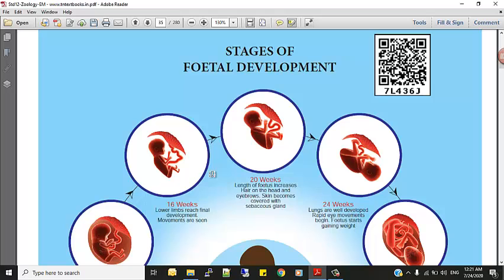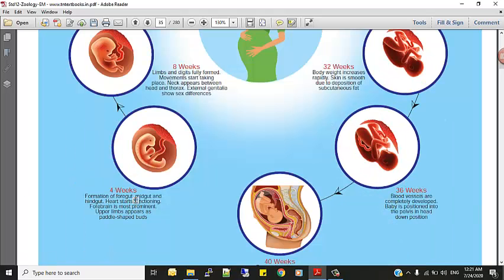And the stages of development, once again, up to 4 weeks. What will happen in the 4th week? Formation of foregut, midgut and hindgut. Foregut, midgut, hindgut are all related to the stomach and intestine. Heart starts functioning. Forebrain is most prominent. Upper limbs appear as paddle shaped buds, like a bud. You have seen that, right? Yes, these are the developmental stages during the 4th week.